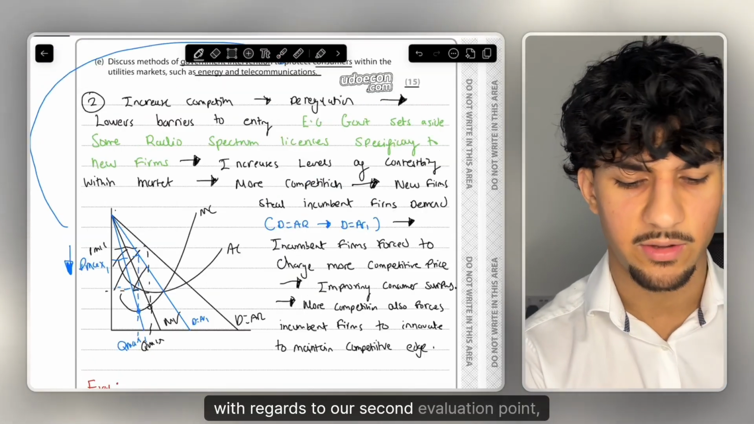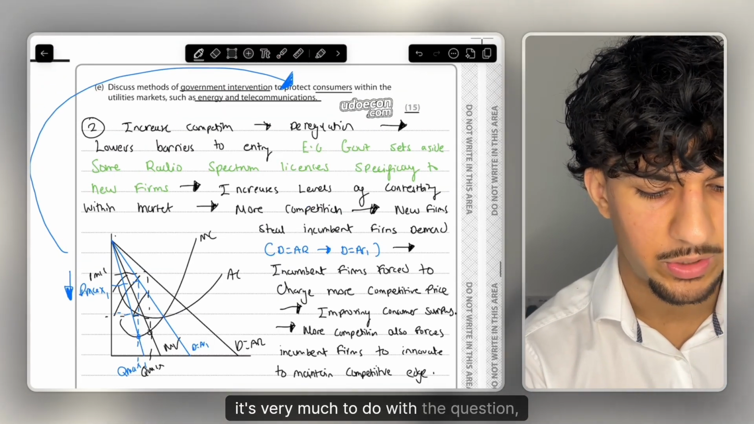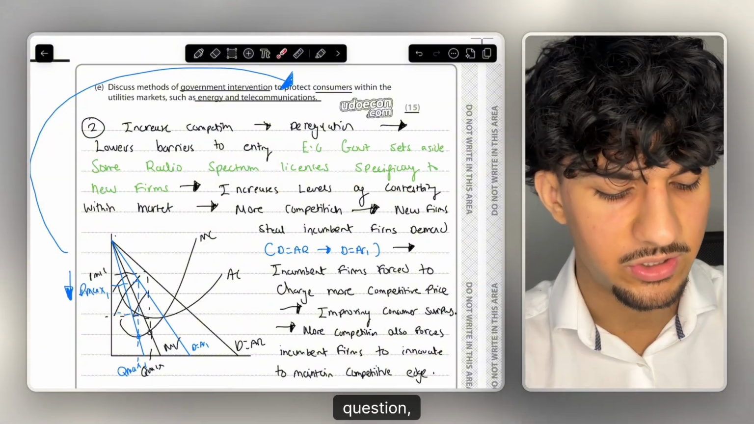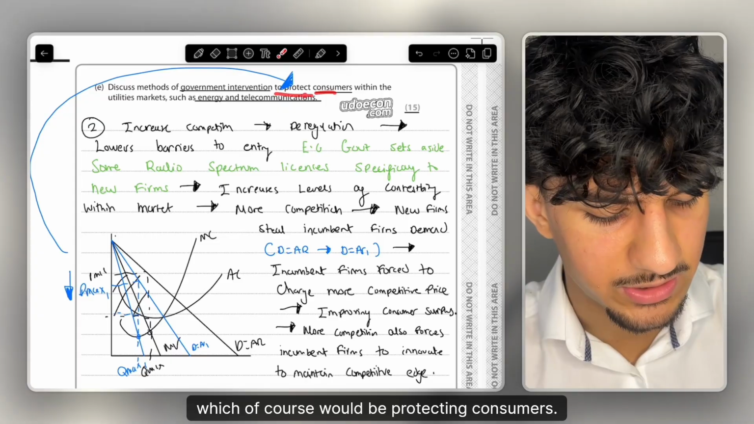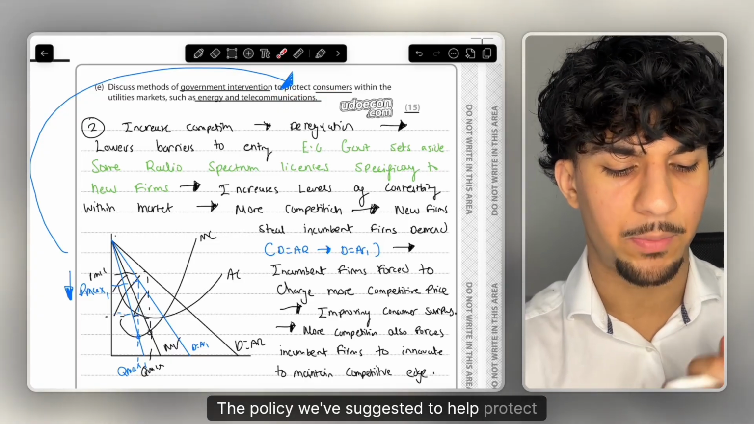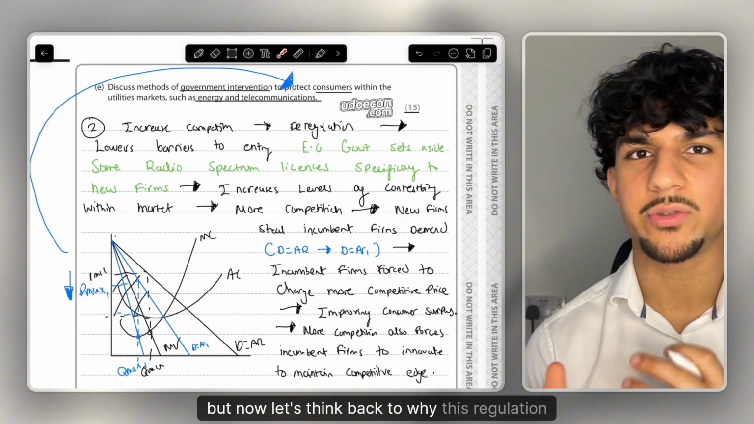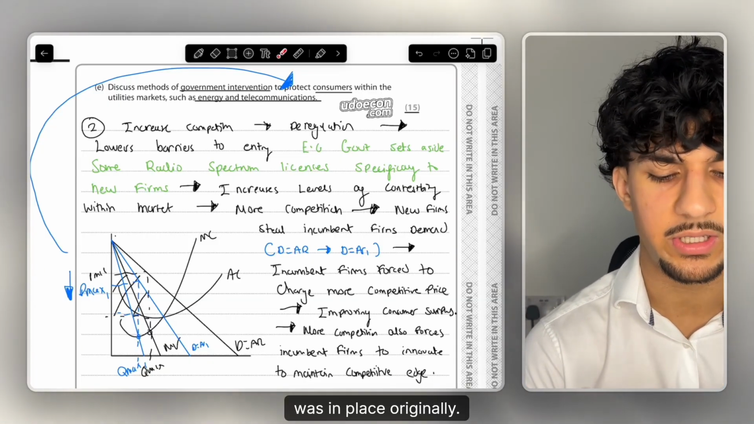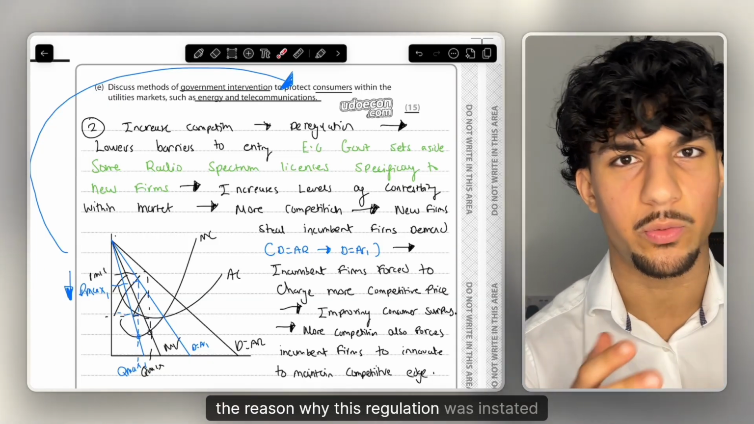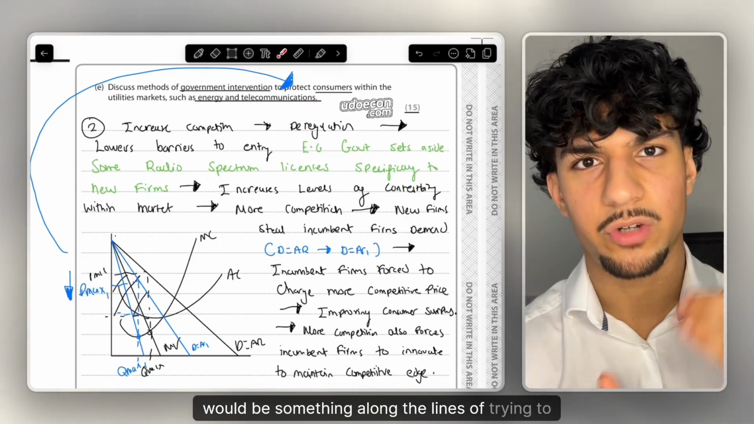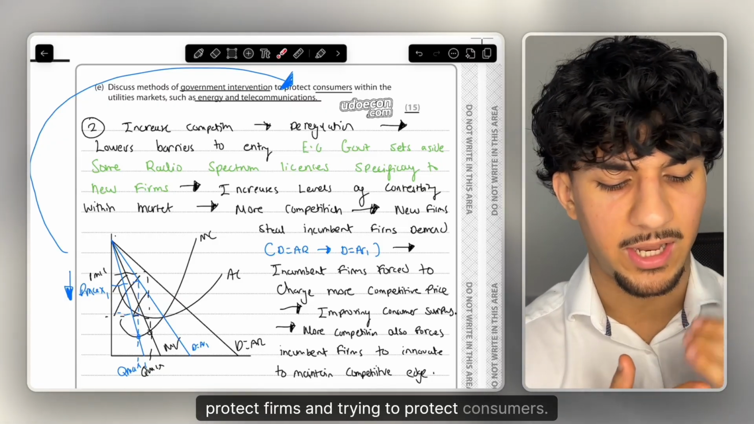With regards to our second evaluation point, it's very much to do with the question, and what is the main thing we're addressing in the question, which of course is protecting consumers. The policy we've suggested to help protect consumers would be deregulation. But now let's think back to why this regulation was in place originally. The reason the government instated this regulation would be something along the lines of trying to protect firms and protect consumers.